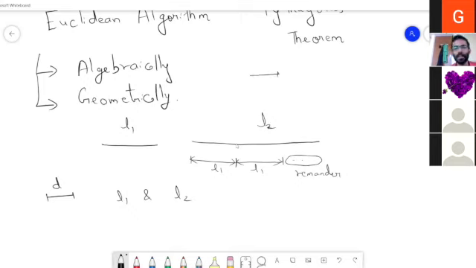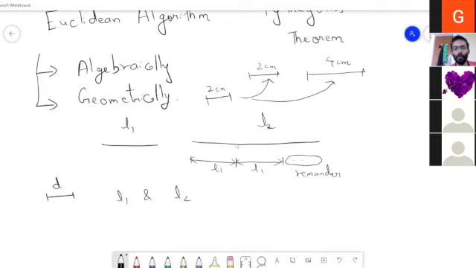Suppose L1 is 2 centimeters and another line is 4 centimeters. If I'm looking for a measure that will measure both of these exactly, then I can use 2 centimeters. So 1 time 2 centimeters for this, and 2 times 2 centimeters for this.